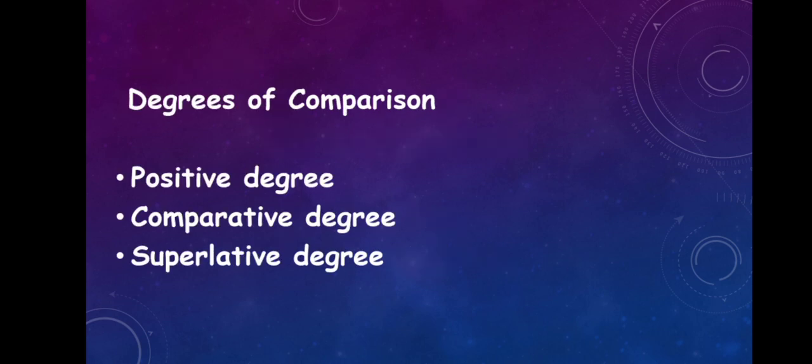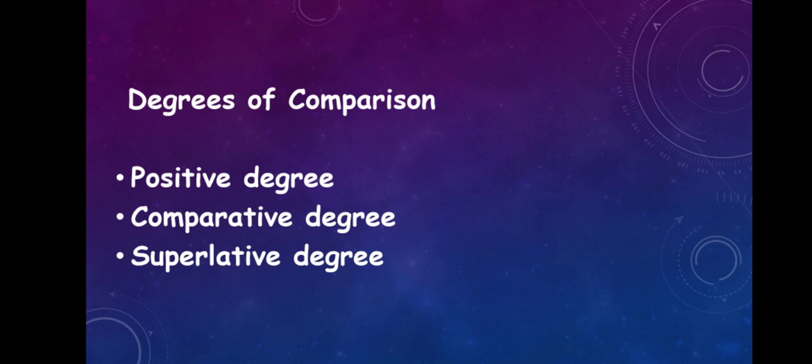In adjectives, we have degrees of comparison. That means we compare between things. Mainly there are three kinds of comparisons. The first one is positive degree, the second one is comparative degree, the third one is superlative degree. So we will be discussing more about these degrees of comparison.